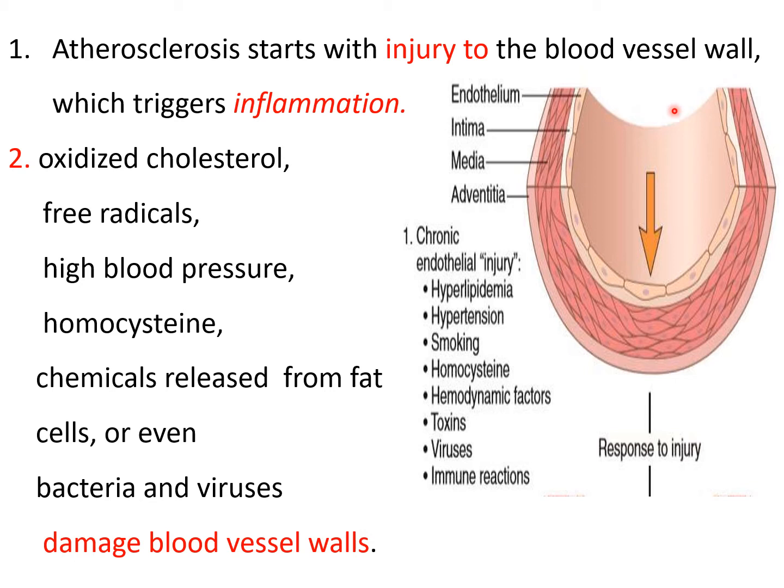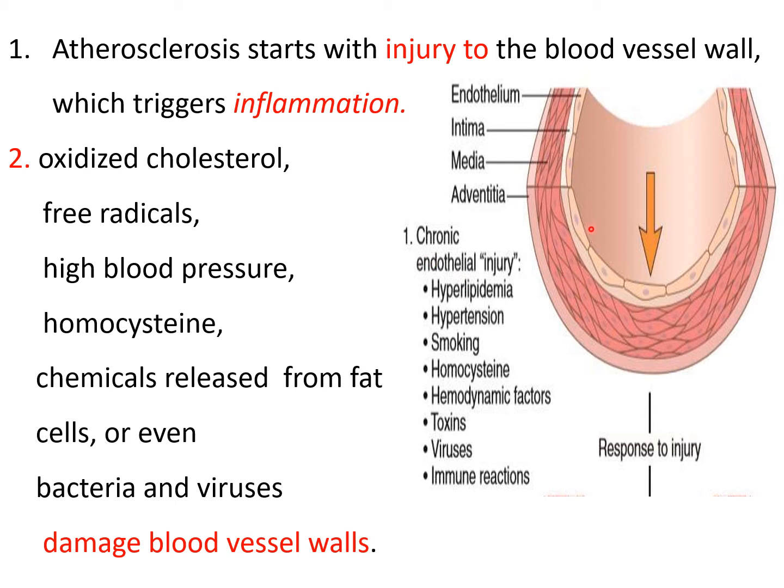Now the blood has got cholesterol. When the free radicals are present, they cause oxidization of this cholesterol. So oxidized cholesterol, free radicals themselves, जैसे कि H2O2, high blood pressure in the vessel, जिसमें से blood गुजर रहा है. Homocysteine, this is an amino acid present in the blood. Chemicals released from fat cells, or even bacteria and viruses damage the blood vessel wall. ठीक है?